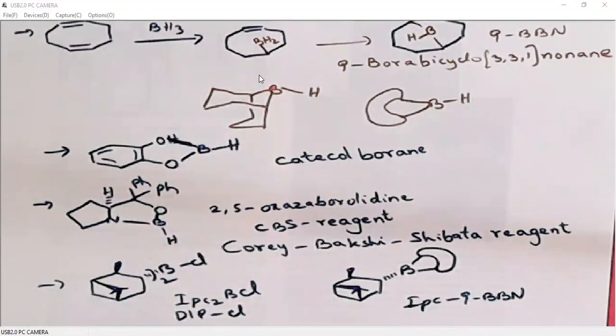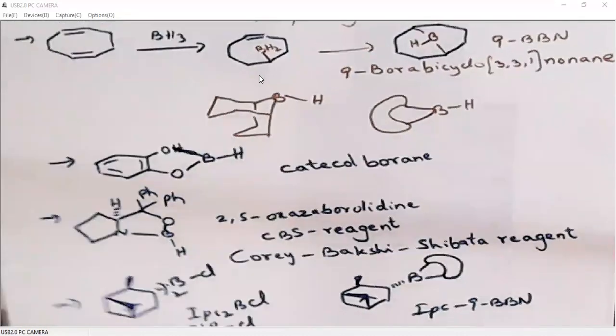So far we have learned different boron reducing agents. Now we will see how these boron reducing agents reduce alkenes, so they will form alkyl boranes, right? How can we explore alkyl boranes? So now we will see what is the next step in boron reductions.